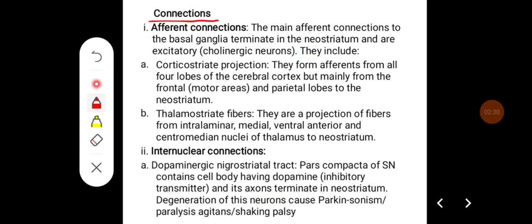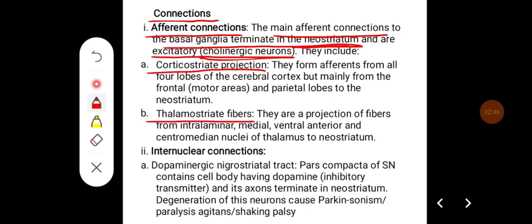See the connections, afferent connections to the basal ganglia. The main afferent connections to basal ganglia terminate in the neostriatum and are excitatory, that is, they contain cholinergic neurons. They include corticostriate projection and thalamostriate fibers. Corticostriate projections form afferents from all four lobes of the cerebral cortex, but mainly from the frontal, that is motor areas, and parietal lobes to the neostriatum.